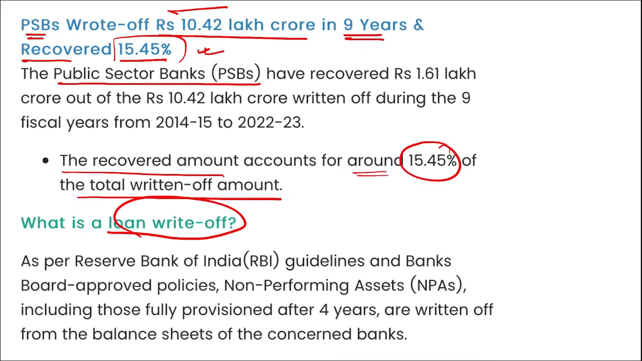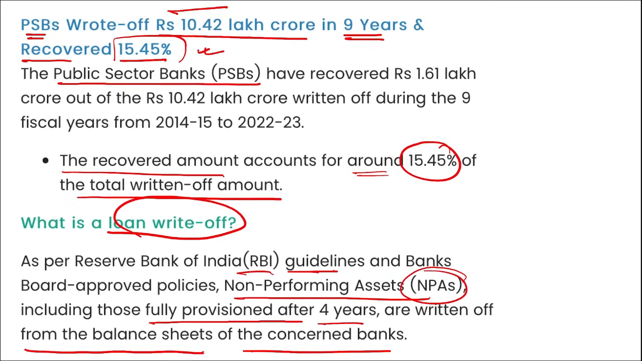And what is a loan write-off? As per RBI guidelines and bank approved policies, non-performing assets, including those fully provisioned after 4 years, are written off from the balance sheet of the concerned bank. That means those individuals who have taken a loan were not able to pay the money back, and for them these are the NPAs. Those are considered NPAs, and the bank will be selling their properties or other financial assets to recover the loan amount they took from that bank.